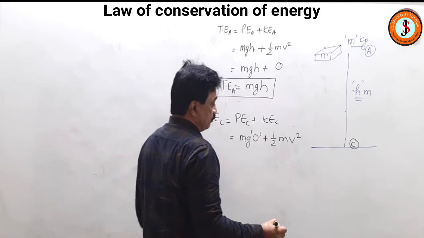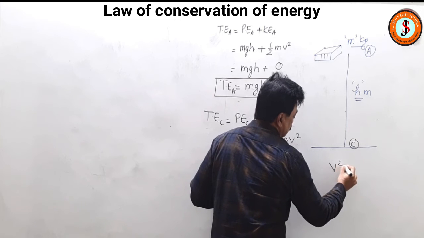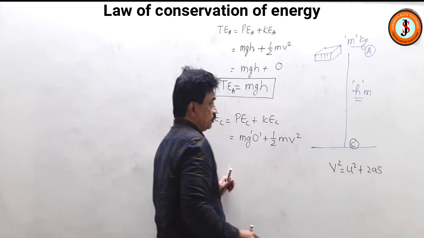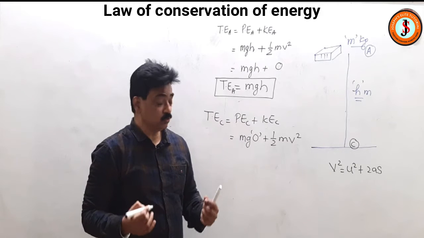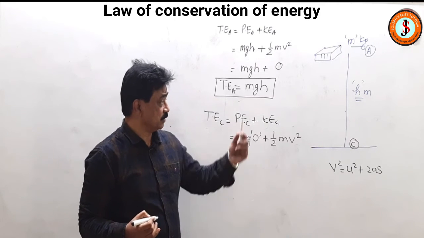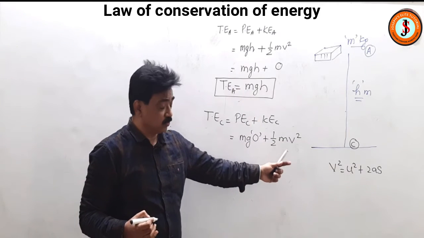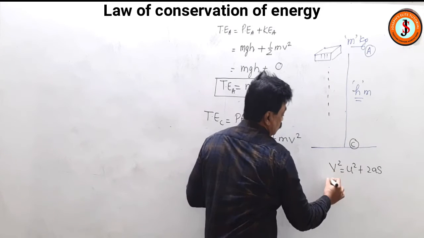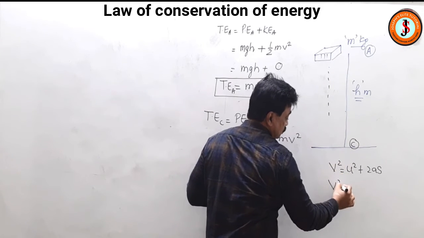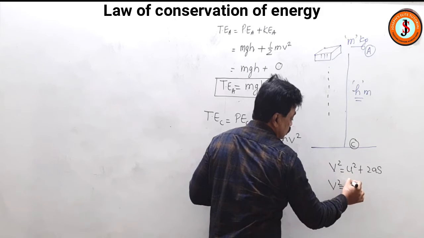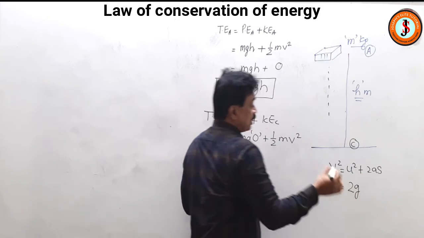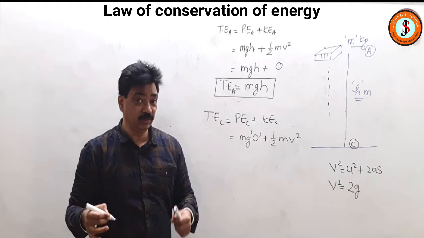Now we know that v square is equal to u square plus 2as, that is the third equation of motion. The body is falling down, so v square, the final velocity, is equal to u square, which was 0, plus 2, a will be acceleration due to gravity, and s means how much distance the body has covered during its fall.